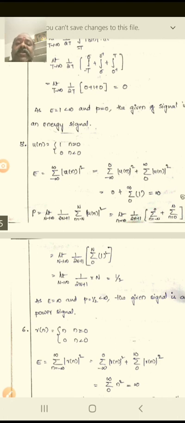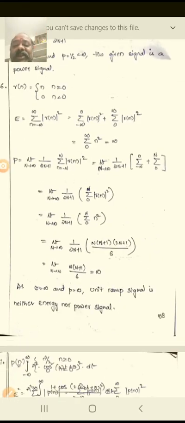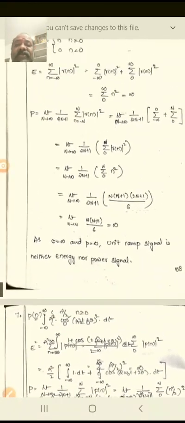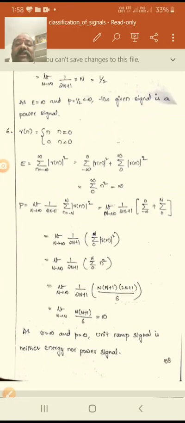So P is equal to limit n tends to infinity of 1 by 2n plus 1 times the sum from n equal to minus n to plus n of u of n whole square. Again, rewrite this, substitute the values, and you will get the result 1 by 2. The energy is infinite and the power is finite, so that signal is called a power signal. This is the set of problems for the identification of power or energy signals.